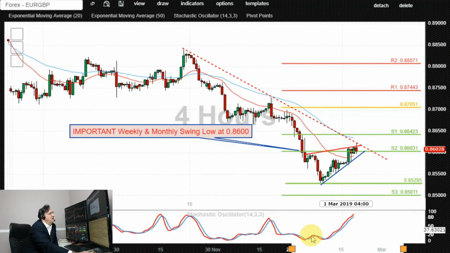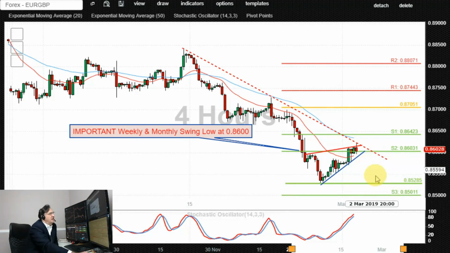This is Euro Sterling. Euro Sterling appears to be under some severe pressure from a monthly and weekly timeframes point of view, because the price is currently creating something that looks like a rising wedge in an overall downtrending market, which is signified by the sequence of lower highs. The price action is currently trading below falling multiple moving averages, and it's currently testing that weekly and monthly swing low at 86.